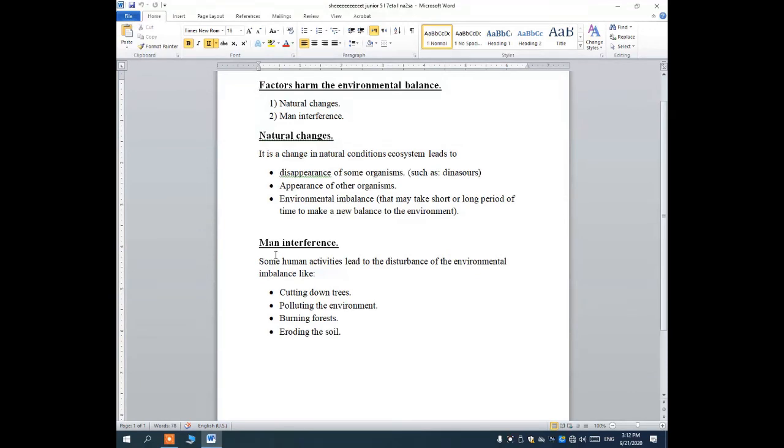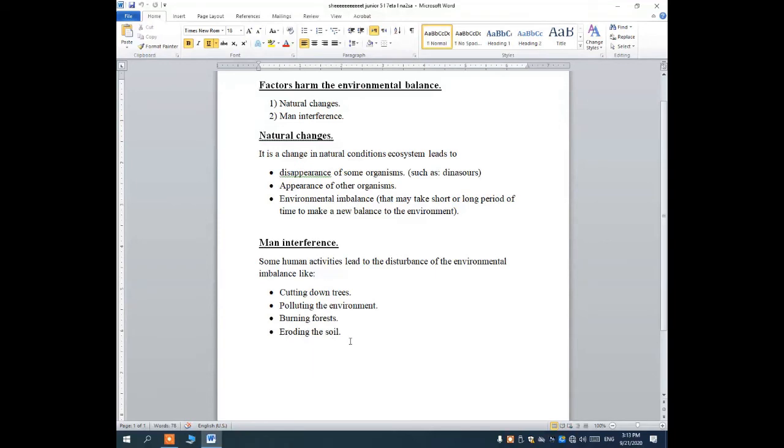Number 2, man interference. What does man interference mean? It's some human activities which lead to the disturbance of the environmental balance. Like what? Cutting down trees. Humans cut down the trees, so it's man interference. Polluting the environment. Who pollutes the environment? Man. Burning forests. Who burned the forest and cut down the trees? Man interference. All of these activities made by man are called man interference.